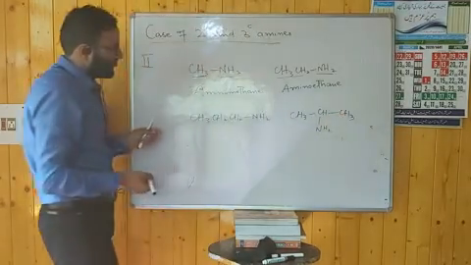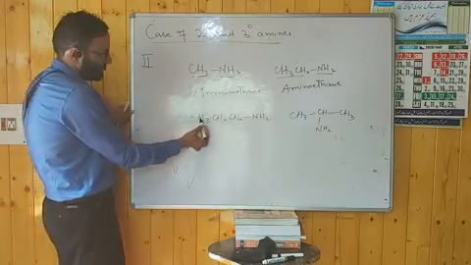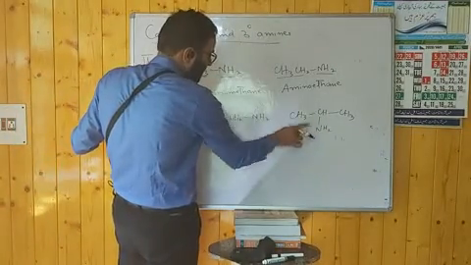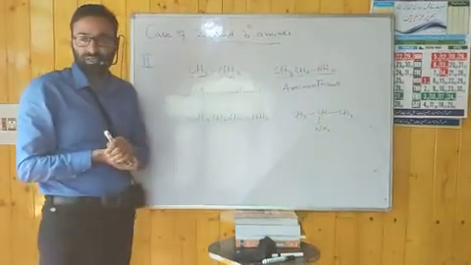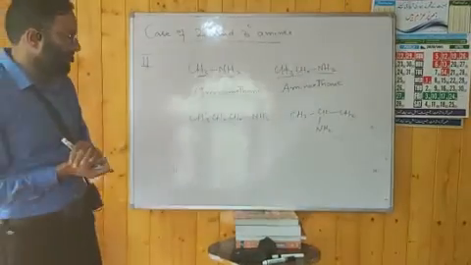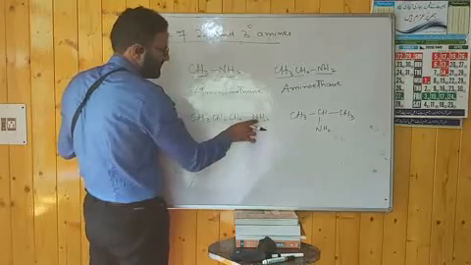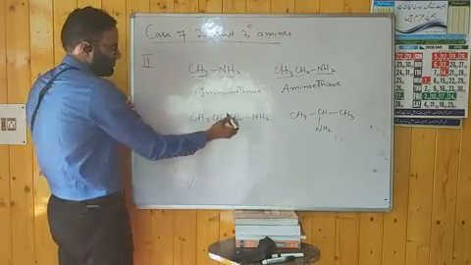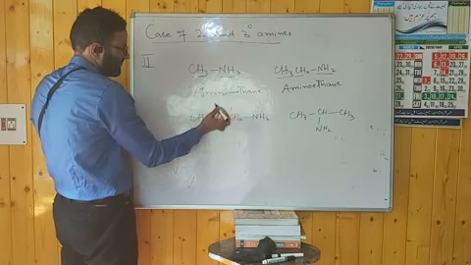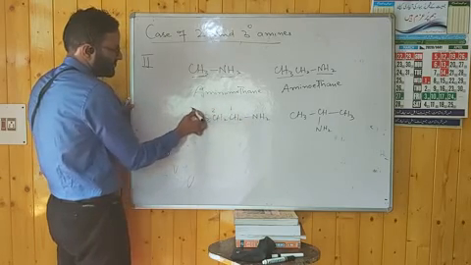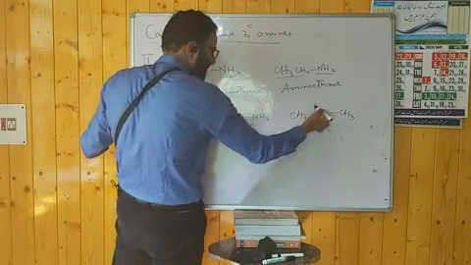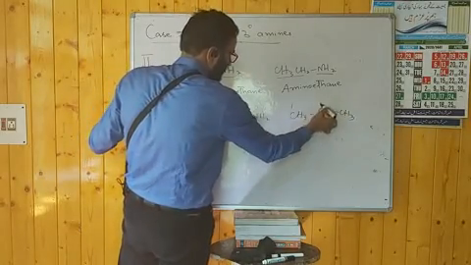In order to locate the position: here the number of carbon atoms is 3, here it is also 3, but the position of the amino group is different. To locate the position of the amino group, you have to go for numbering, and we have discussed the rules. Here number 1, 2 and 3. Here it is the same, either you go from this side or from the other side, it is the same, 1, 2 and 3.